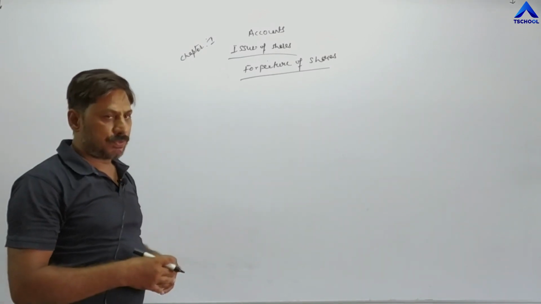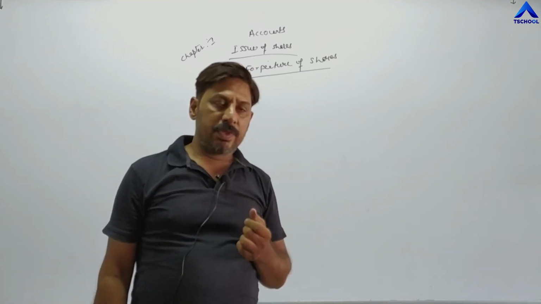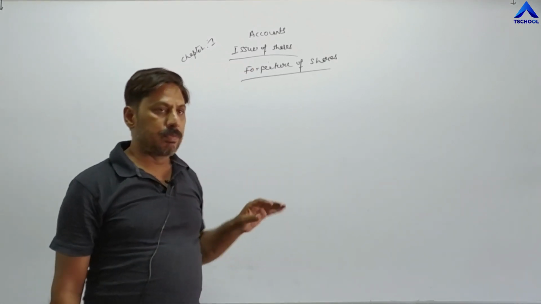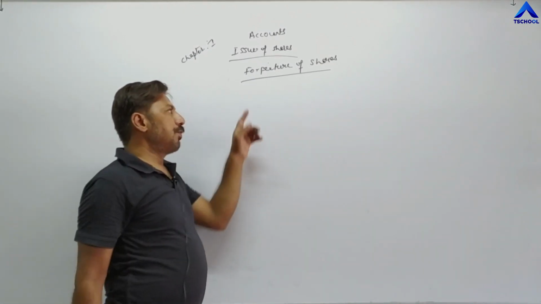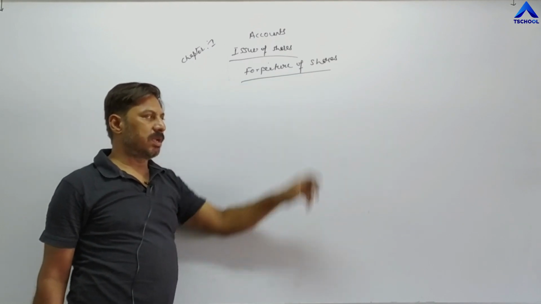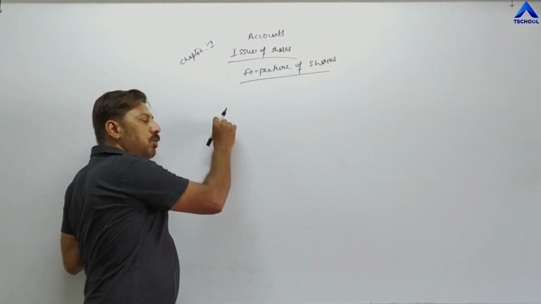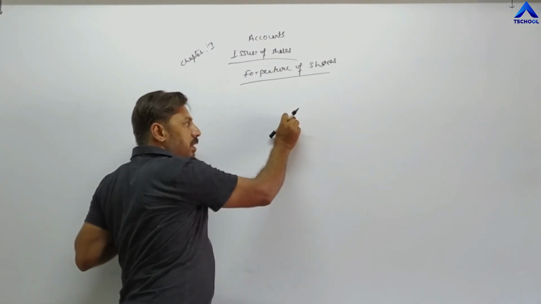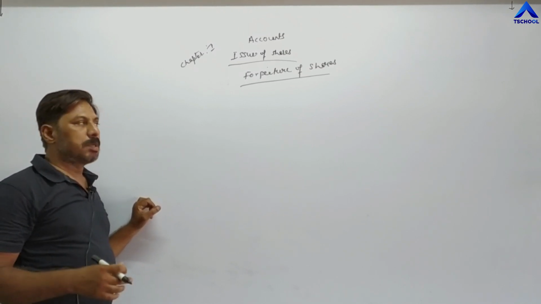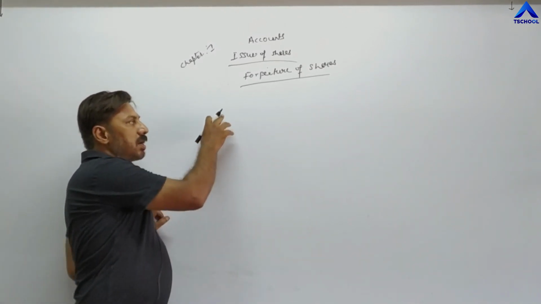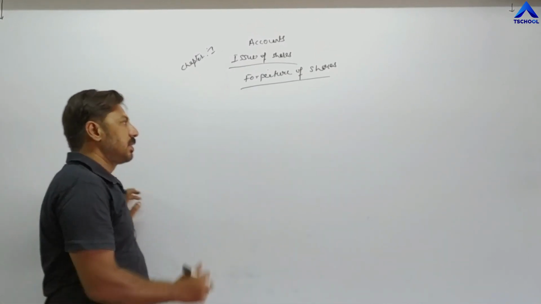Whenever shareholders fail to pay the amount of call demanded by the company, as a disciplinary action, their shares are taken back. That process is called forfeiture of shares. Once again, whenever shareholders fail to pay the amount of installment or call, as a disciplinary action, their shares are taken back. This is called forfeiture of shares.